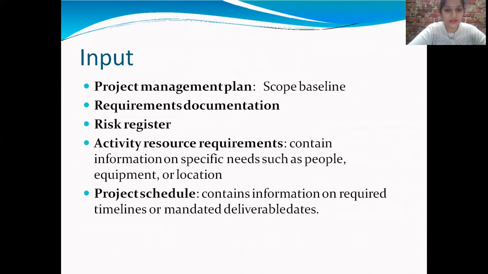Fourth one is activity resource requirements. It contains information on specific needs such as people, equipment, or location. And the fifth one is project schedule. It contains information on required timelines or mandated deliverable dates.